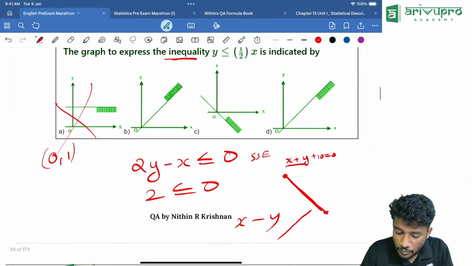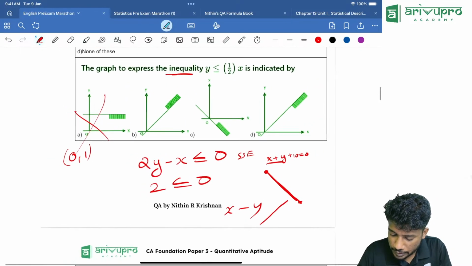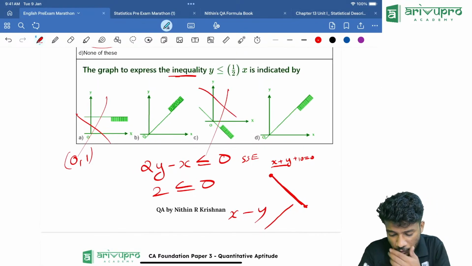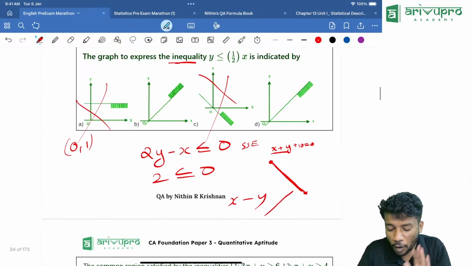Then which one? X is this. Signs are these or lower left. This one also I can cancel. That is from upper left to lower right. Either it can be option B or C.